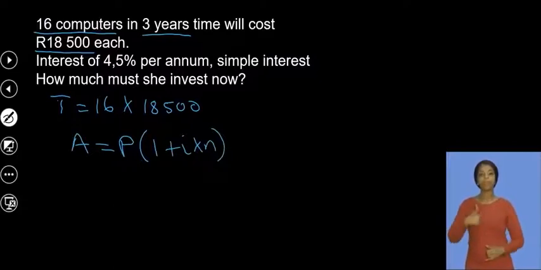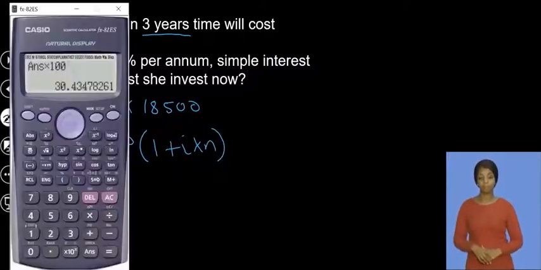The A will be the 16 multiplied by that. So that means my A will be 16 multiplied by 18,500, which is actually 296,000, right?